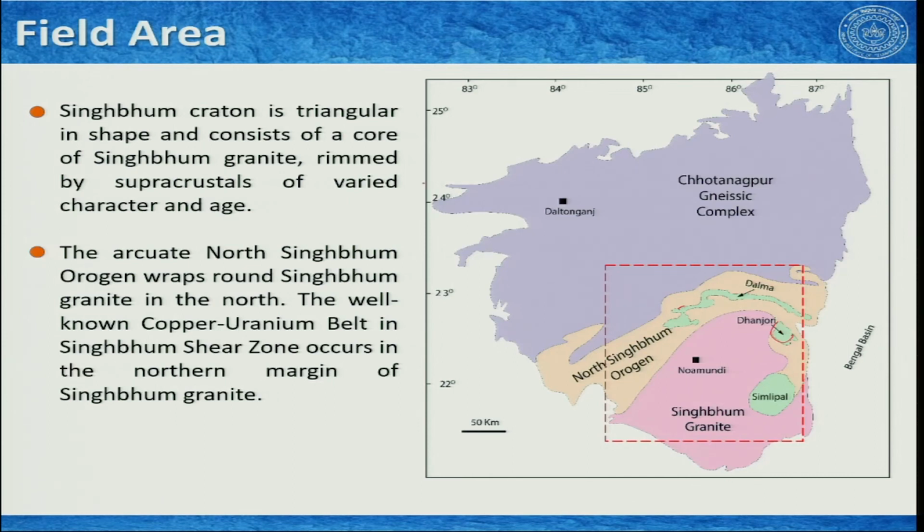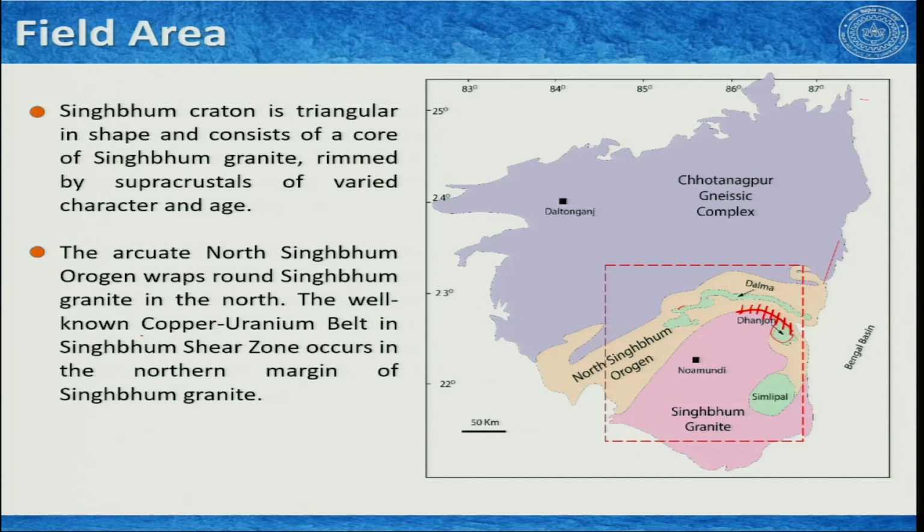You can see that overall it is a triangular shape, and it consists of a core of Singhbhum granite here, which is rimmed by some sedimentary rocks. We will talk about that, which constitutes the North Singhbhum Orogen. Other than this, particularly this area here that I am showing on the map, is extremely mineralized and of economic importance.